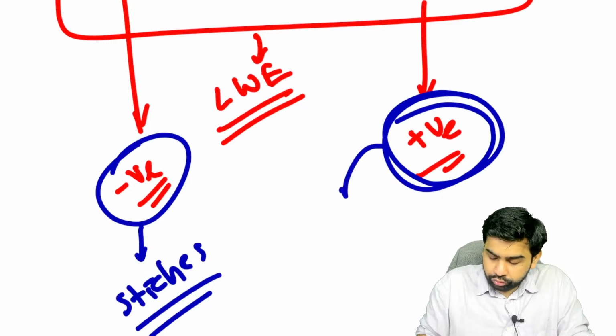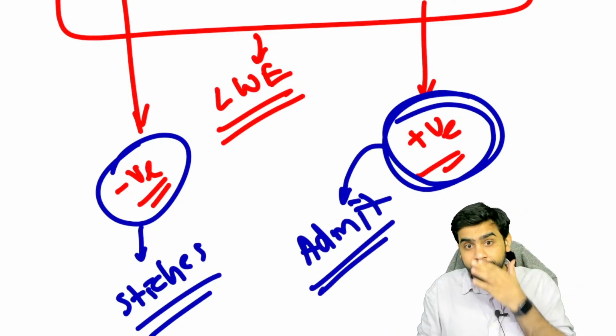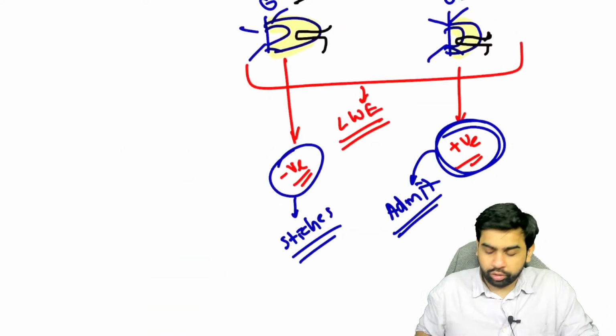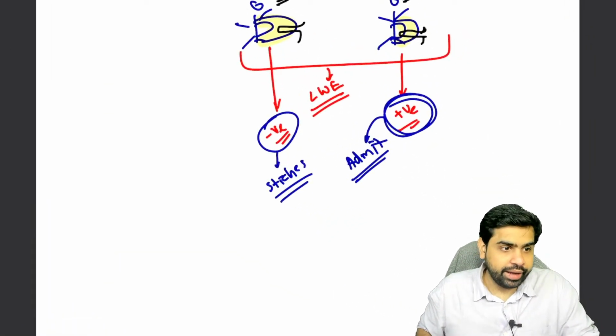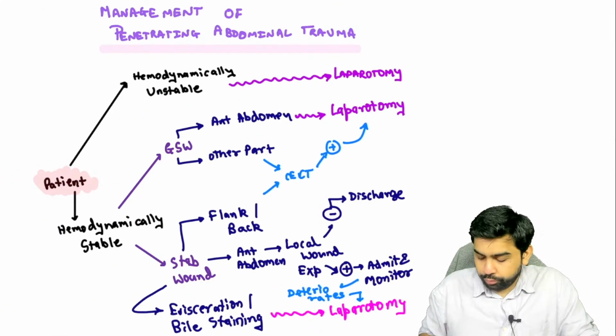So here what you need to do is admit the patients. You have to get the CT scan done. You have to monitor these particular patients. And if these patients deteriorate, then you go ahead and perform an exploratory laparotomy. I hope you are able to understand this point.